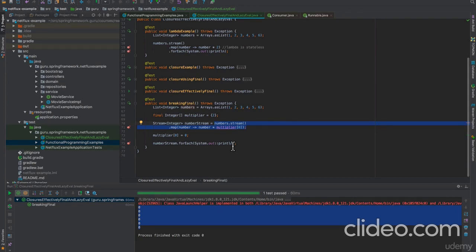But this is an important concept. I do want to point out very emphatically that we have a final variable here, and we want immutable state. So we kind of did an end run on Java, because we are using a final variable, but we are going in and changing the state of that variable. This is not something you'd want to do in any type of production code.